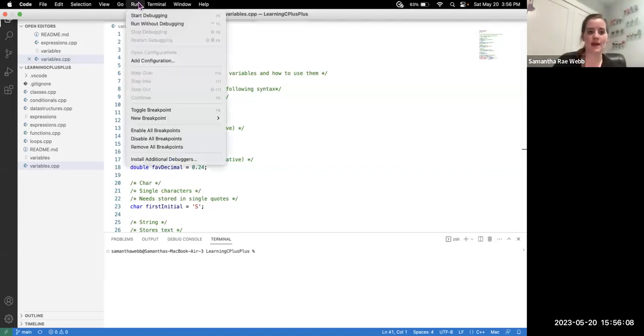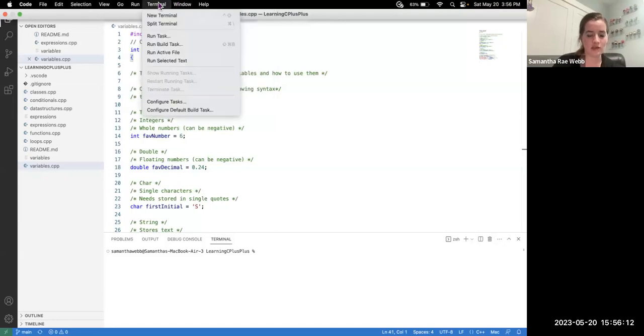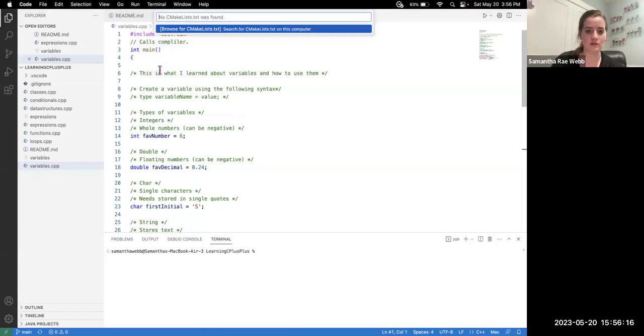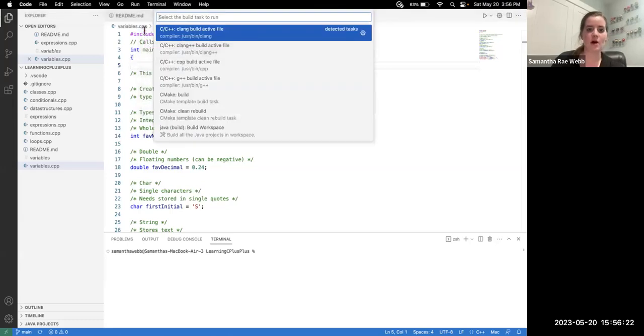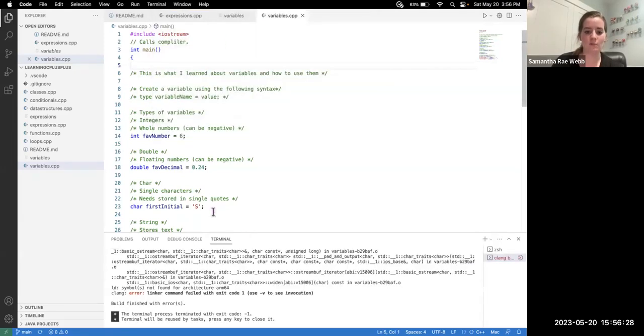So when I go to run it, I hit run, then terminal, and then you do run build task. I do it one more time, and it calls this Clang, which is what I installed as my compiler. Down here it builds the code for me so that then I can run it and see how it's supposed to come out.